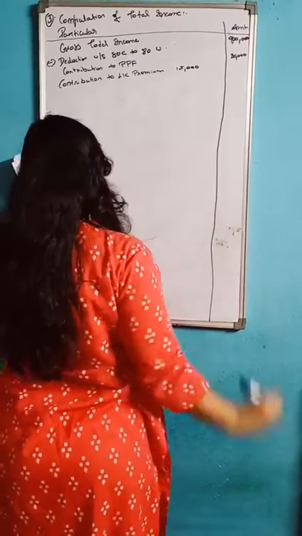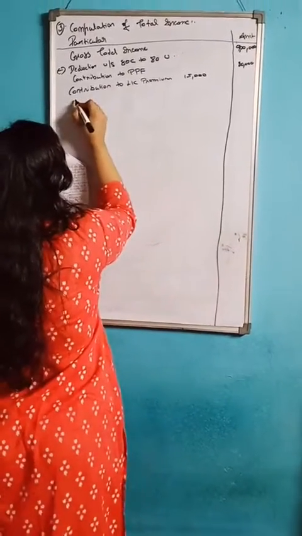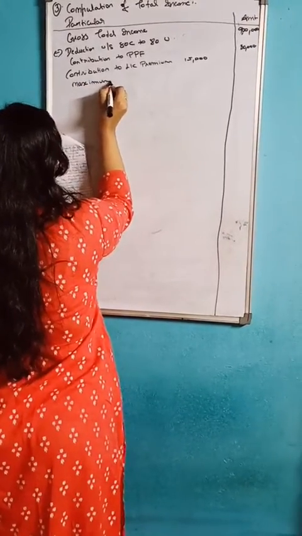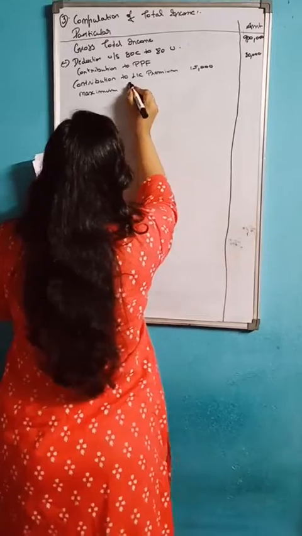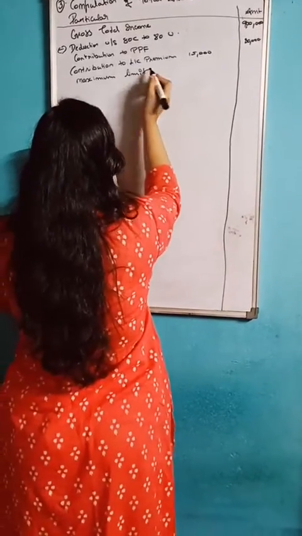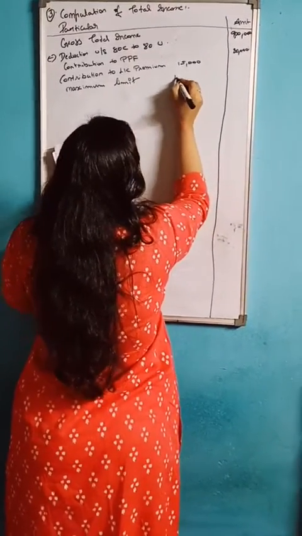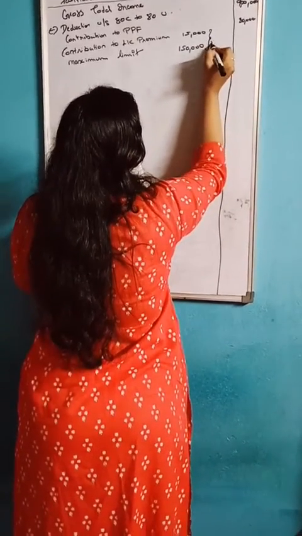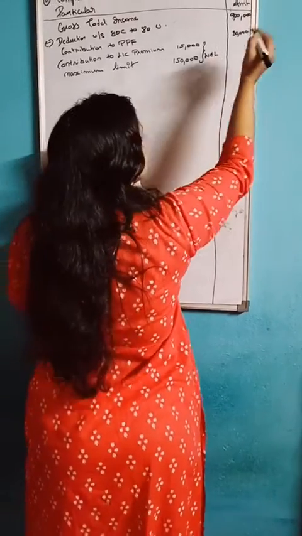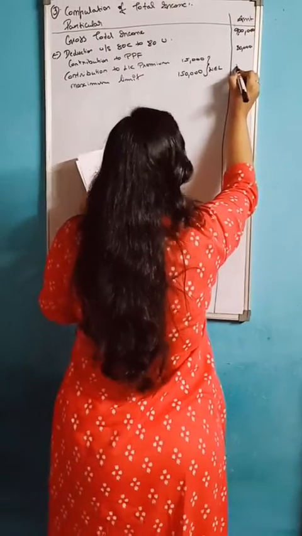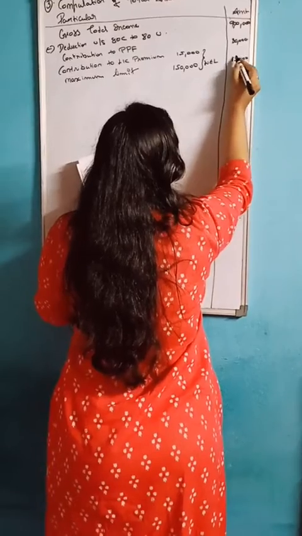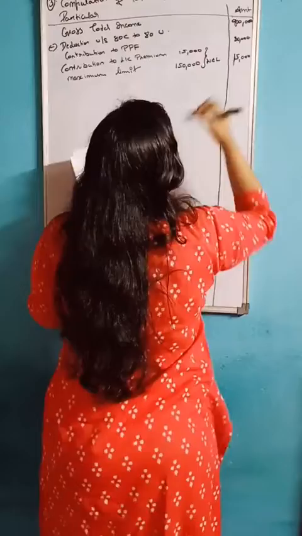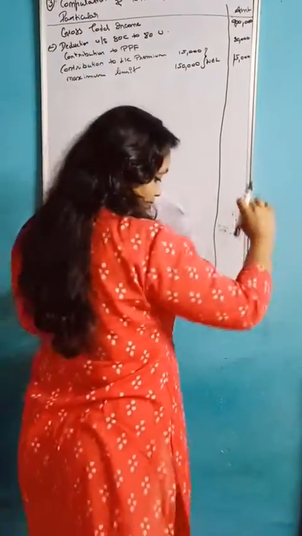The question has mentioned 15,000 and you should see the maximum limit, which is 1,50,000. Whichever is less, you should write. Which is less? That is 15,000. Okay, 15,000.